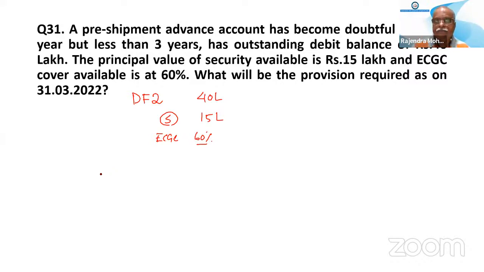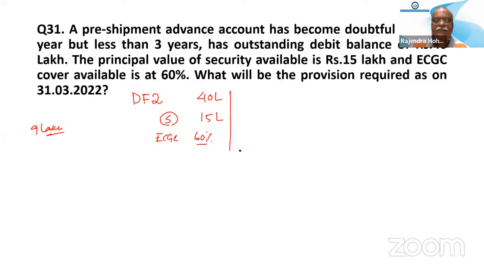Somebody has answered 9 lakh. Okay, let's see. Somebody else do it.